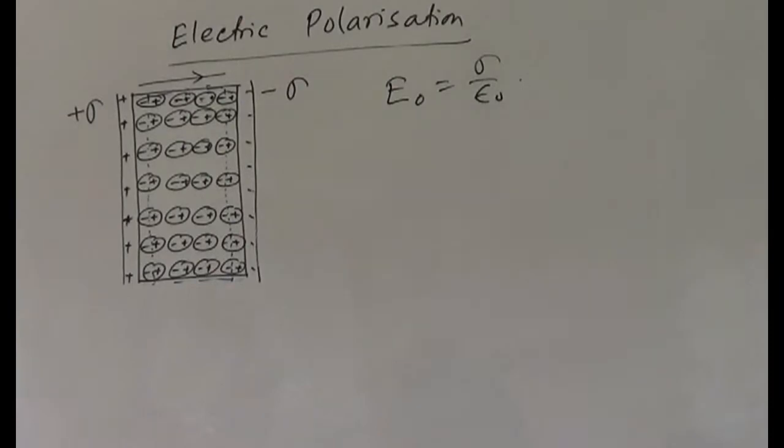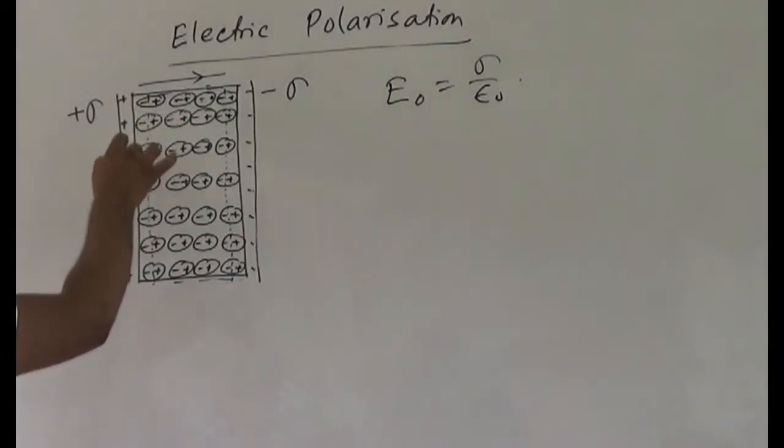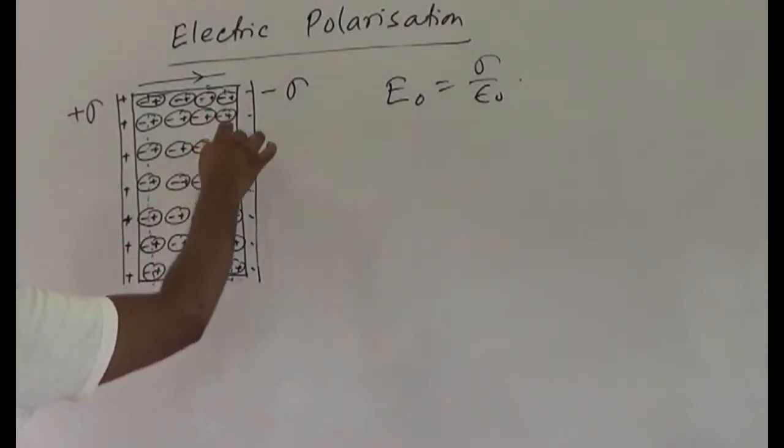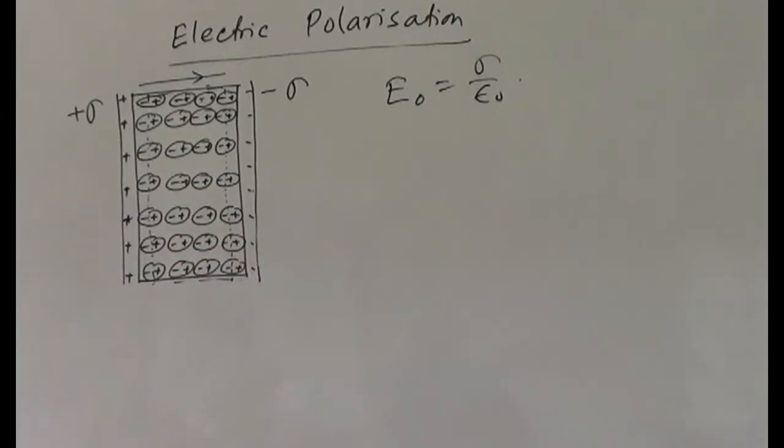These charges which are present at this side and at this surface are called the induced charges, or rather we can say these are the bound charges, not the free charges, because these negative charges are attracted by these charges, so they cannot move inside the material.